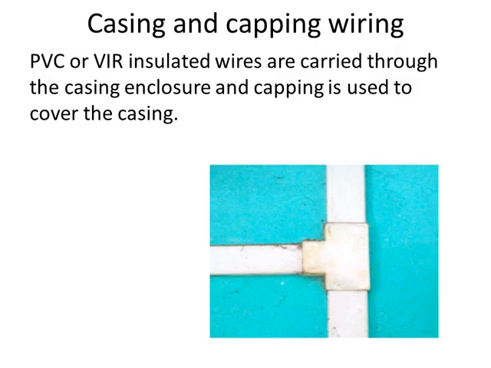In past times, this casing and capping was made of wood. Means the wooden casing and capping was used. But nowadays, the casing and cappings are made of PVC material.